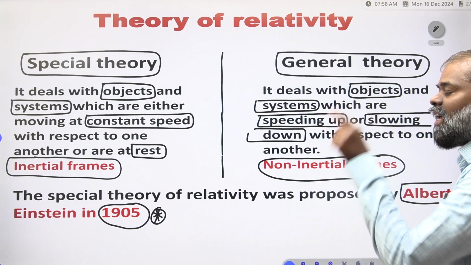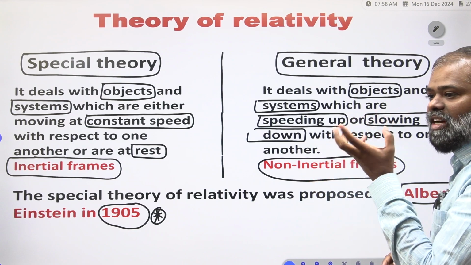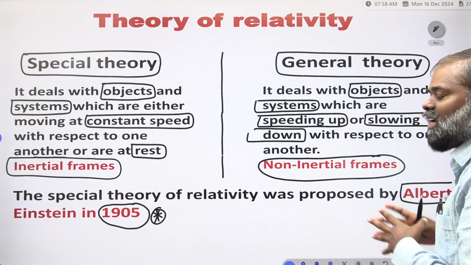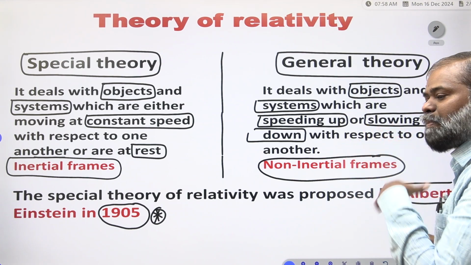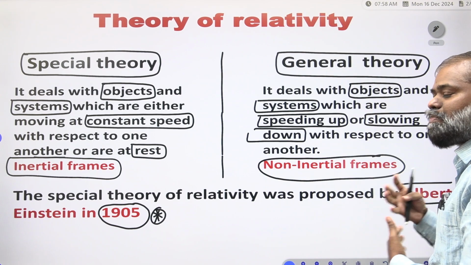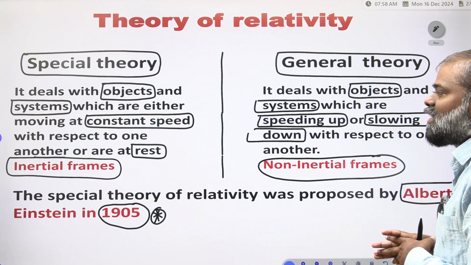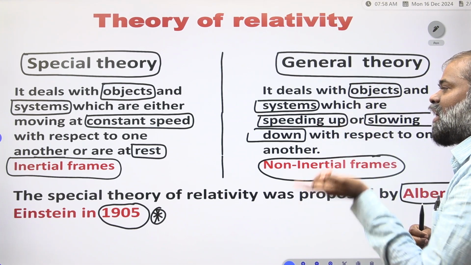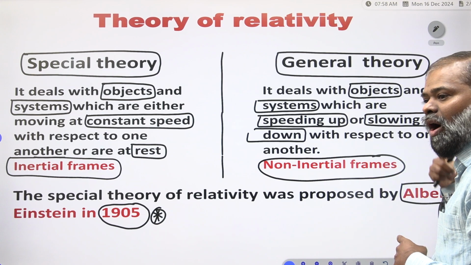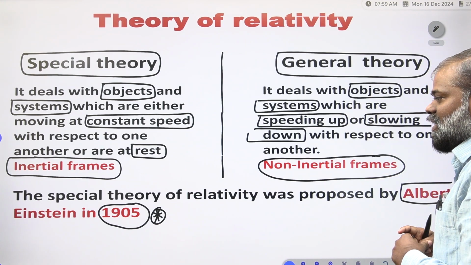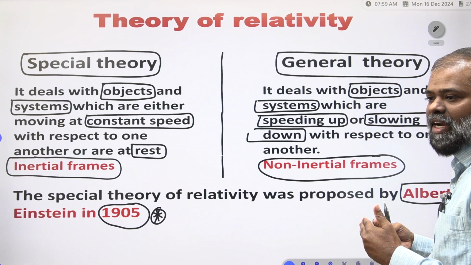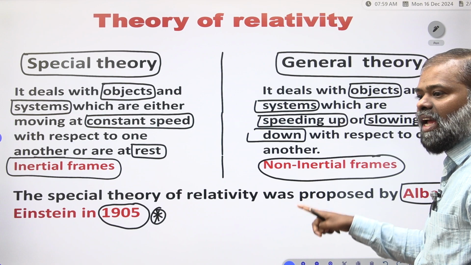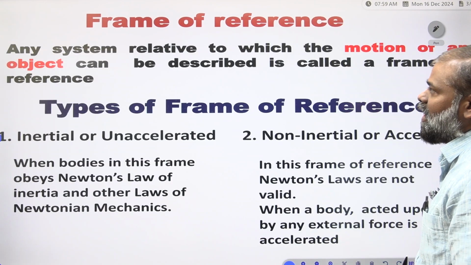What is the special theory? Objects and systems with constant motion or at rest. This theory we call the special theory. What is the general theory? Objects and systems speeding up and slowing down with respect to one another. We call it the general theory. Here, inertial frames can execute the special theory, non-inertial frames can execute the general theory. Who invented the special theory of relativity? Albert Einstein invented the special theory of relativity.